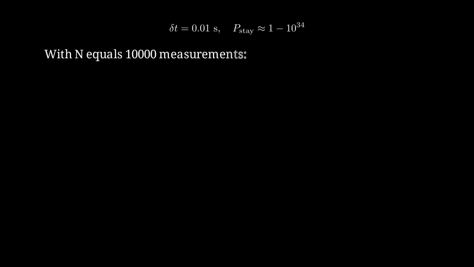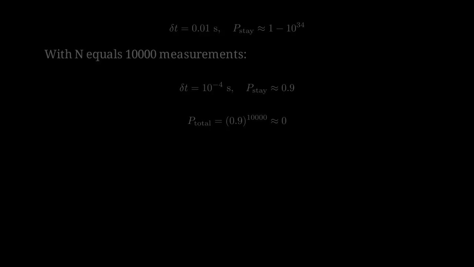Let's try with 10,000 measurements, so delta t is very small. Now with delta t equals 10 to the minus 4 seconds, the probability of staying in state 0 after each interval is about 90%. But raised to the 10,000th power, this still gives essentially zero. We need even more measurements.